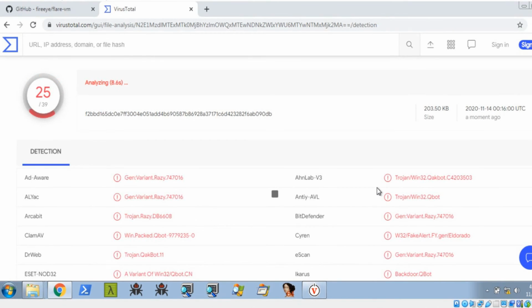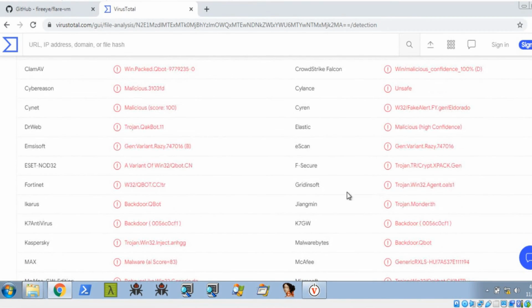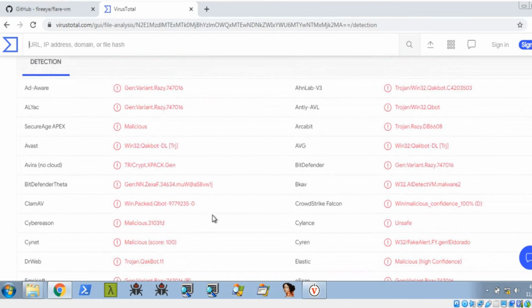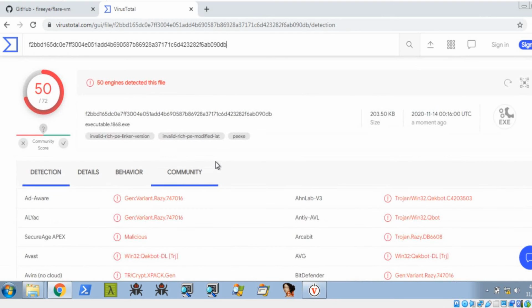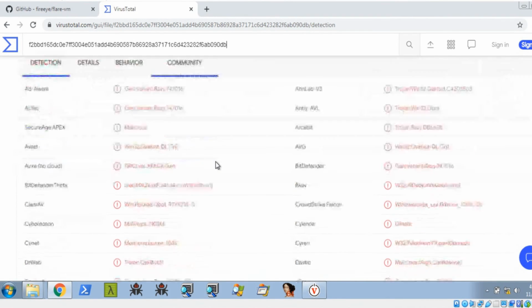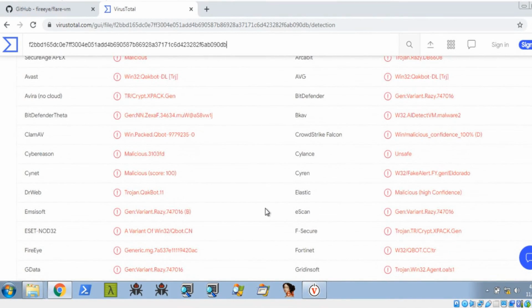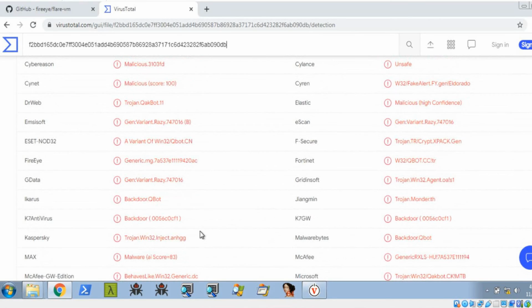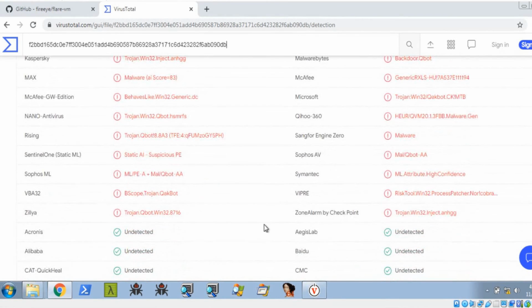Yeah, you can see it is very unsafe: backdoor, Trojan, malicious. 50 engines detected this file. This is a malicious Trojan horse, Trojan, backdoor. These are the malicious code inside this file.